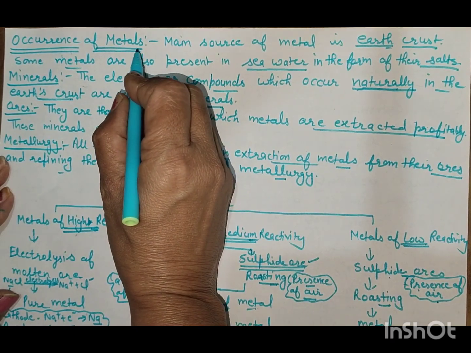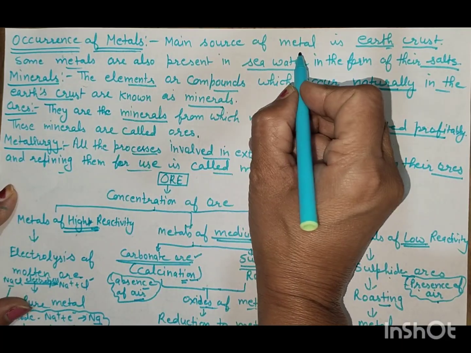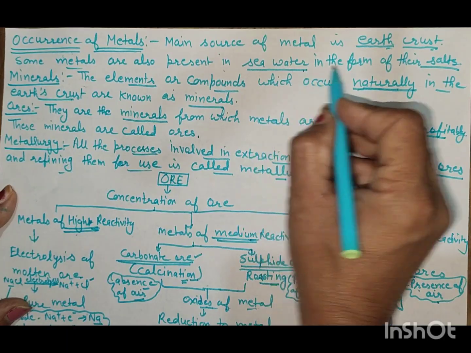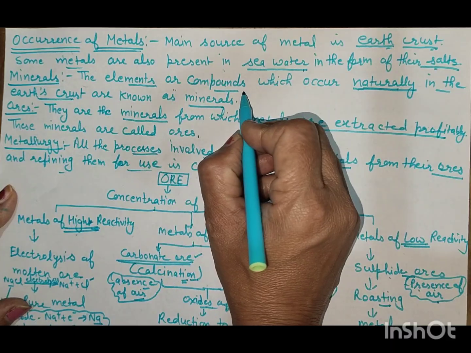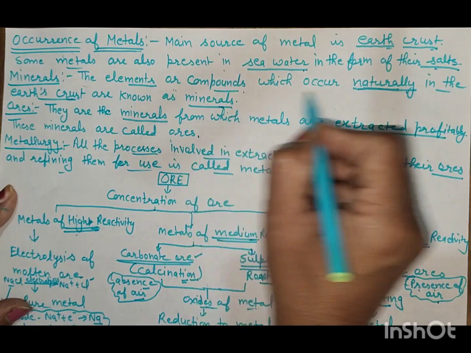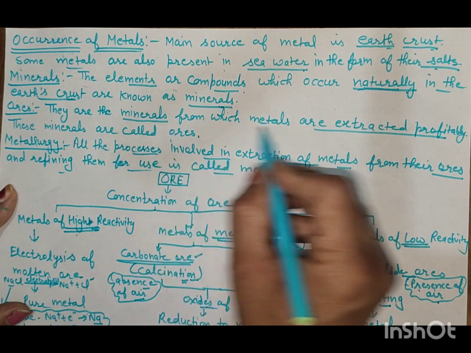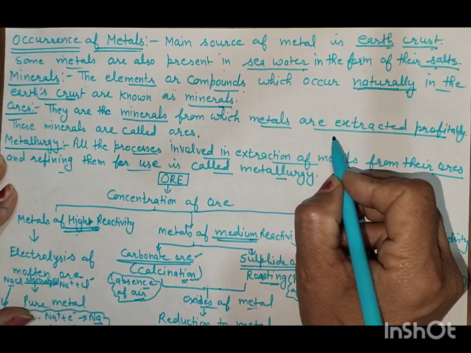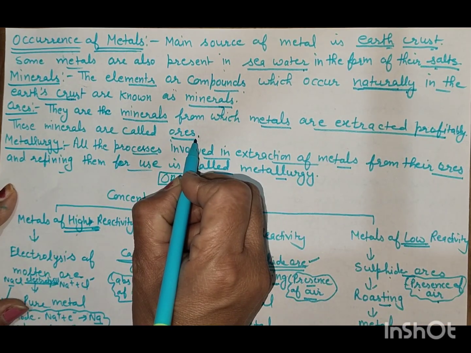Occurrence of metals. How do metals occur from the earth crust or seawater? Main source of the metal is earth crust, and some metals are also present in the seawater in the form of their salts. Now, what is mineral? Mineral is the element or compound which occurs naturally in the earth crust. Ores. They are the minerals from which metals are extracted profitably. These minerals are called ores.